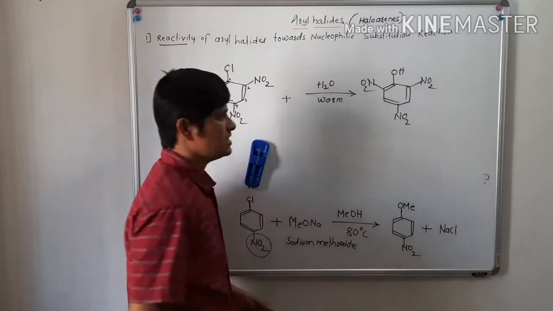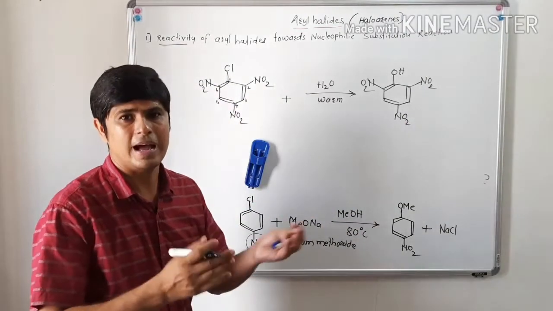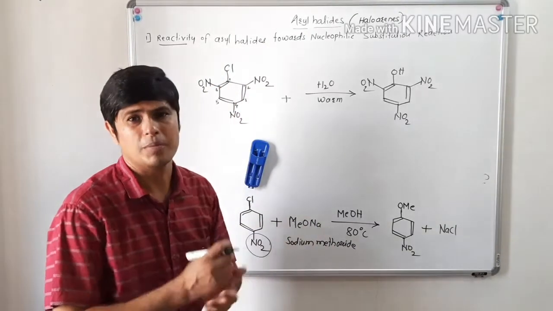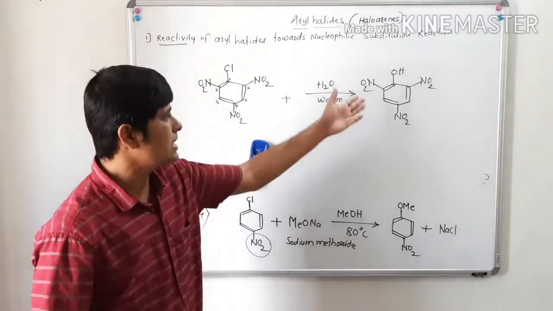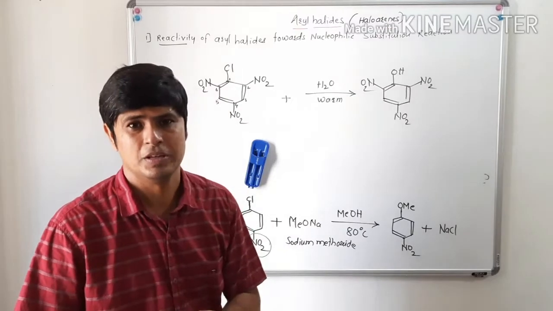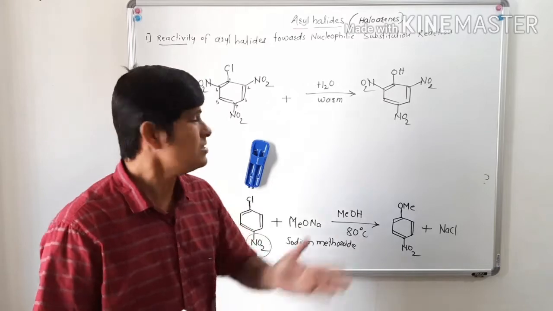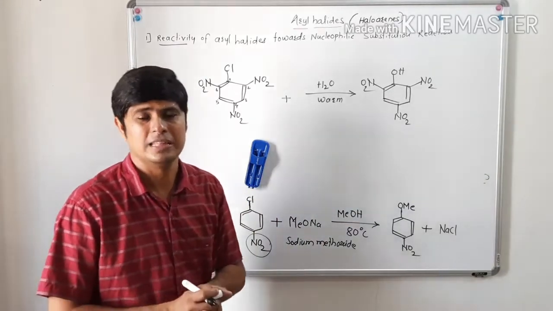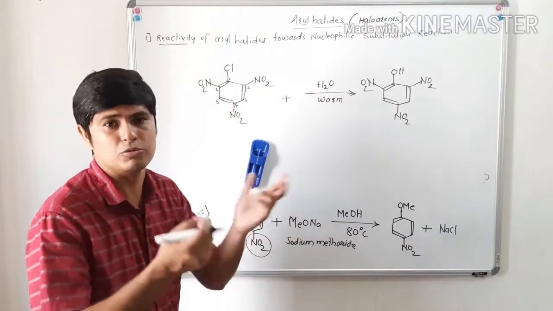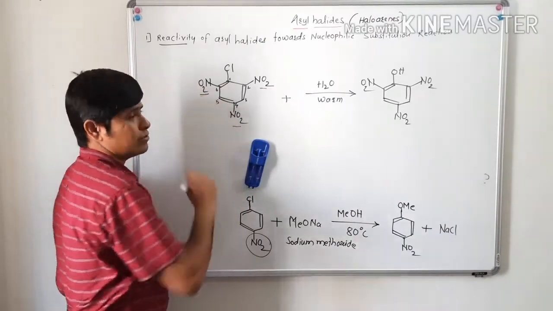So 2,4,6-trinitrophenol will form very quickly just by reacting 2,4,6-trinitrochlorobenzene with warm water. This reaction took place very quickly without high temperature and without pressure. This is also an aromatic nucleophilic substitution reaction, but it requires much lower temperature and lower pressure. That means the magic took place because of these three nitro groups.